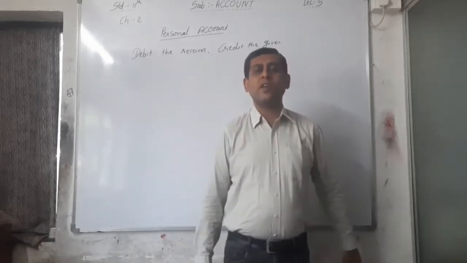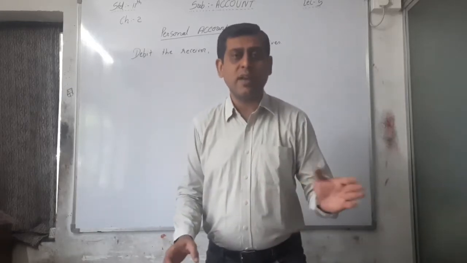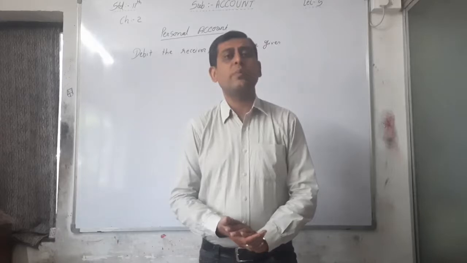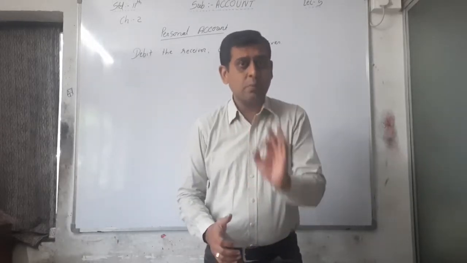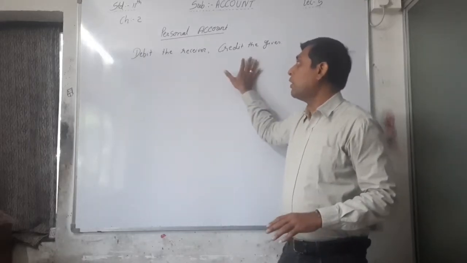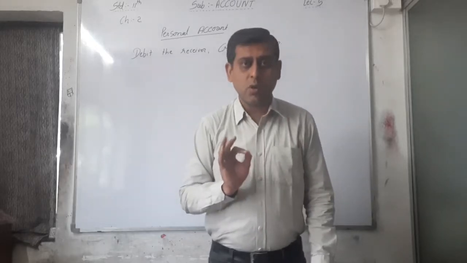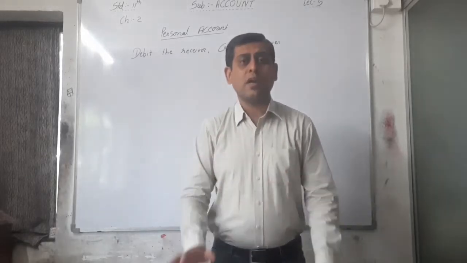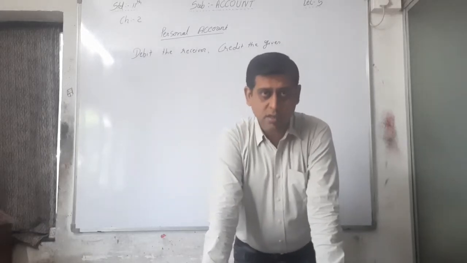If that person is benefit receiver, that account will be debited. If the person is benefit giver, that account will be credited. Nothing else, it is very easy, but you have to keep in mind this particular rule, debit the receiver, credit the giver only. Okay, so here the personal account illustration is over, you have to write this answer into your fair book.